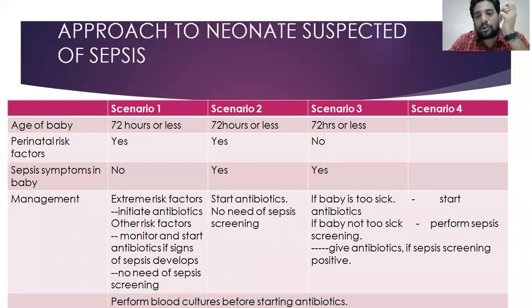Sepsis screening, as I told you, is total leukocyte count, absolute neutrophil count, CRP, ESR, and IT ratio. We'll see these things. If sepsis screening is positive, we'll start antibiotics in these babies.